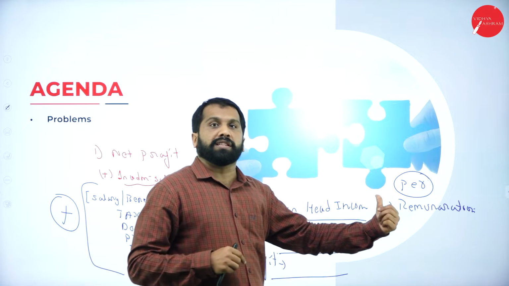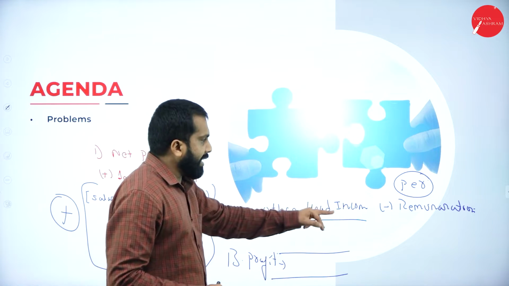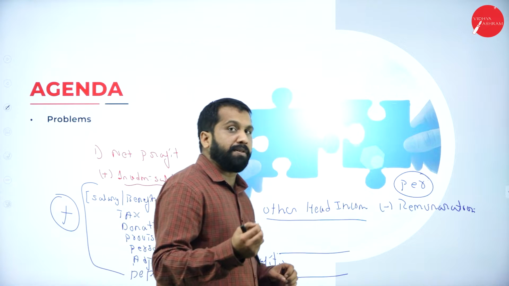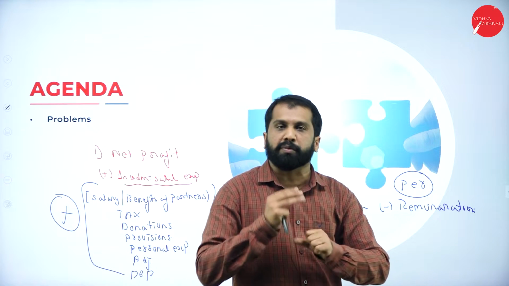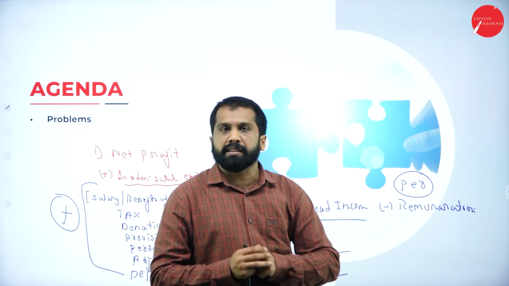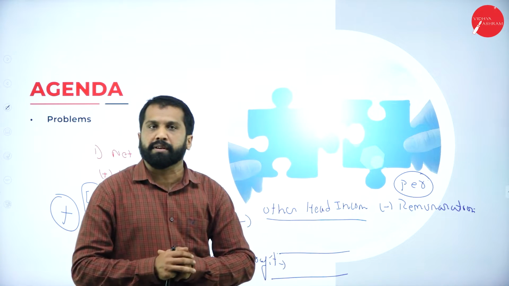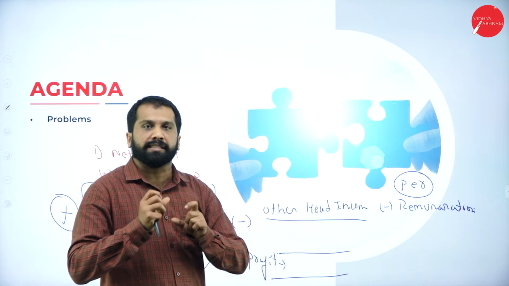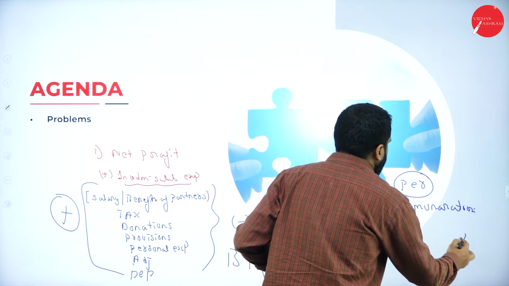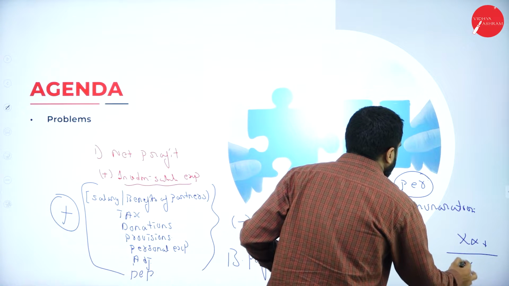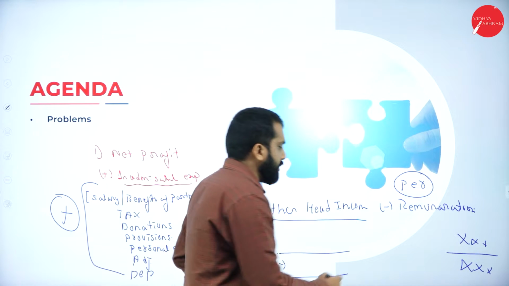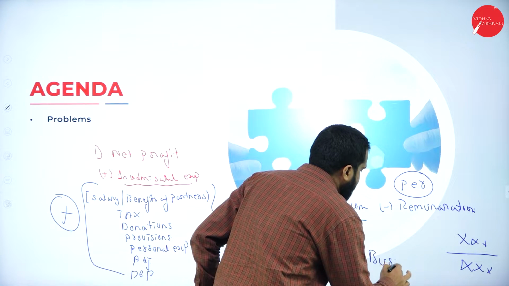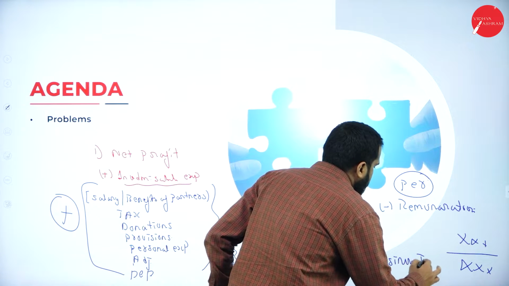Now, along with that, 90% of 3 lakh and 60% of the excess amount. After calculating, you are supposed to compare with 1 lakh 50. After calculation, you have to compare with your actual remuneration. Whatever final answer you get, you have to write. Then, your book profit minus remuneration is your business income.